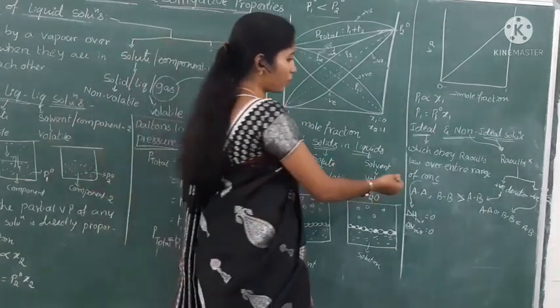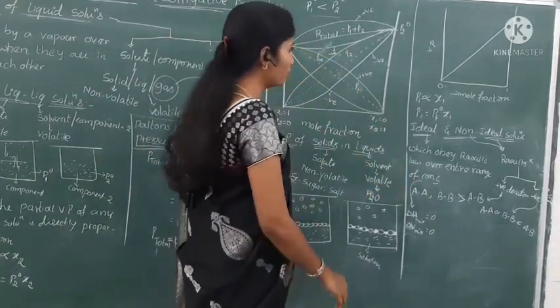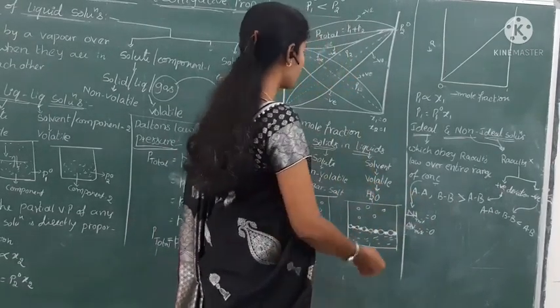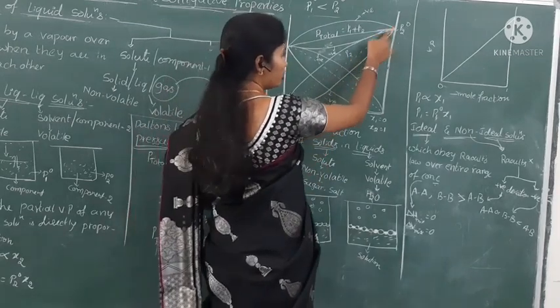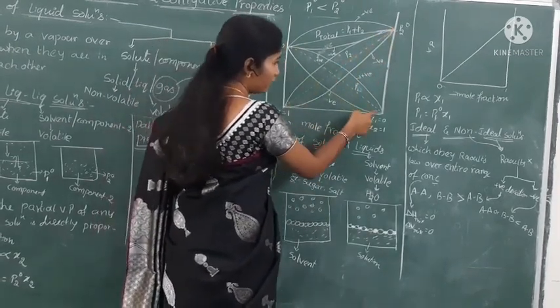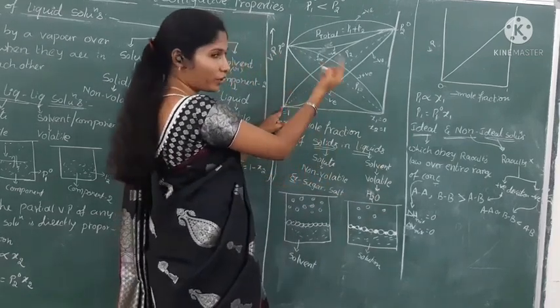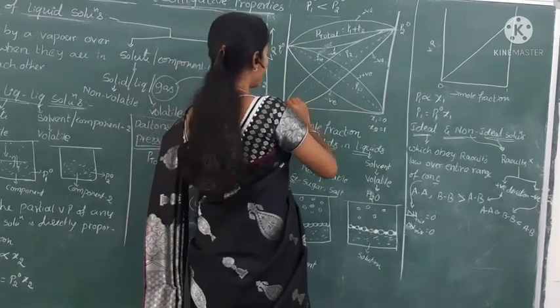So let us see the positive deviation curve and the negative deviation curve. Here, the dotted line indicates the ideal solution curve. For the positive deviation, the vapor pressure of one component increases, so that's why we are drawing this line.